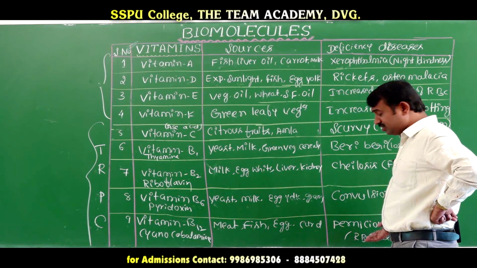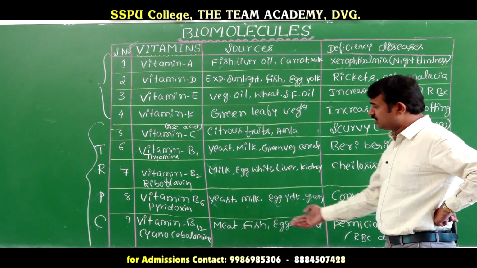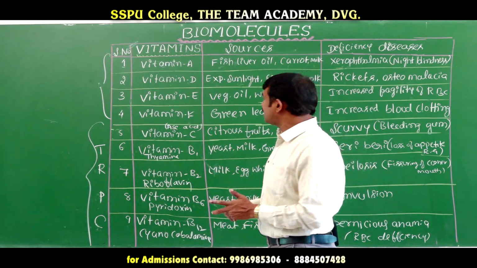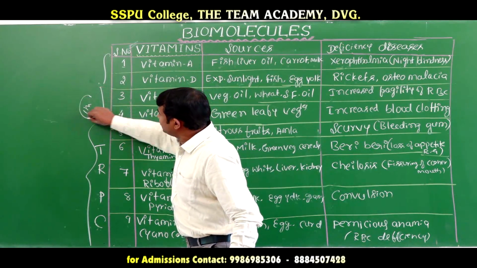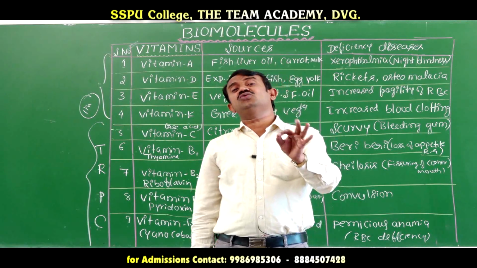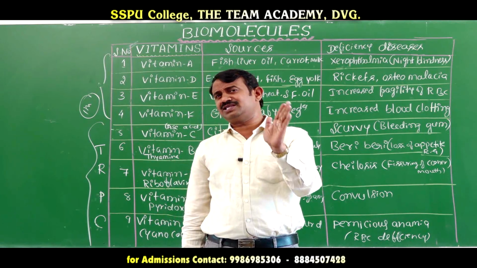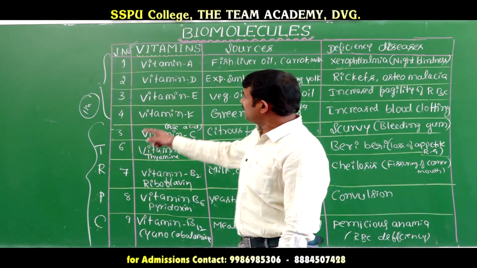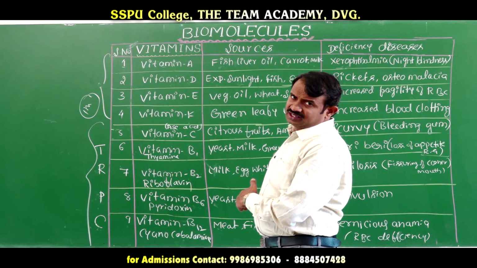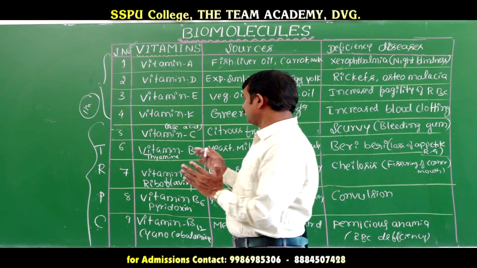Many times they will ask about pernicious anemia, and you have to write vitamin B12. They will ask only 1 mark questions here. In the previous class you discussed what vitamins are and how they are classified; they will ask that as a 2 marks question. Sometimes they give the vitamins and you have to write the diseases; if they give diseases, you have to write the vitamins. You should know the vitamins.